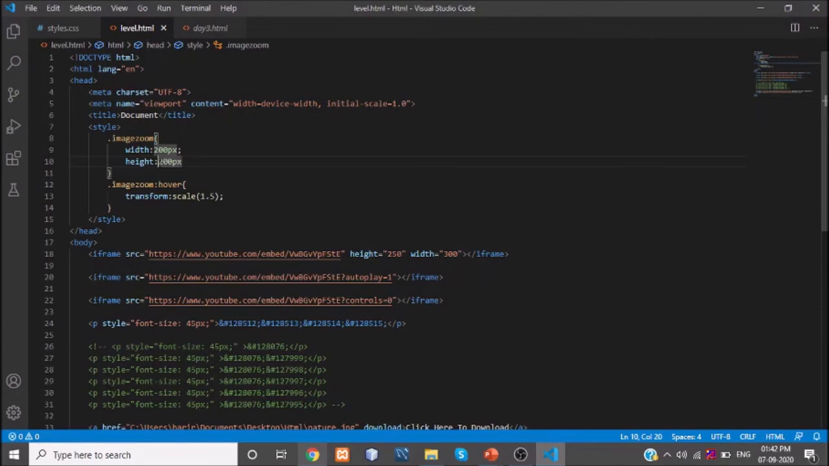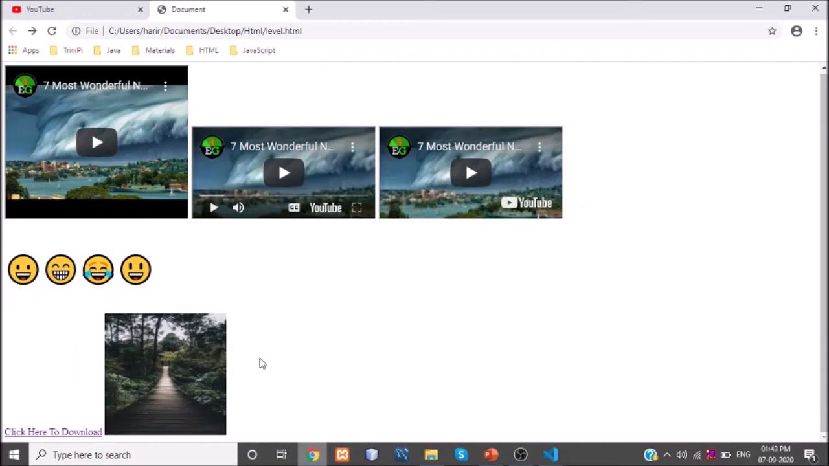Next, on hover, I am changing the image size, giving the zoom size. It is giving a zoomed image. For that, I replicate the same name followed by colon hover, and the property I'm using is transform. The 200 pixel by 200 pixel image transforms into this scale, so when you mouse over, it gives you the zoom of your image.